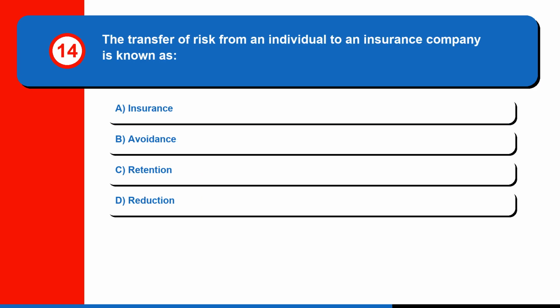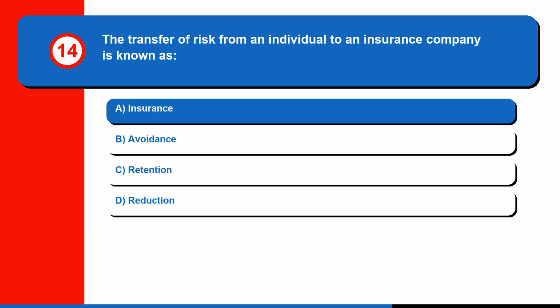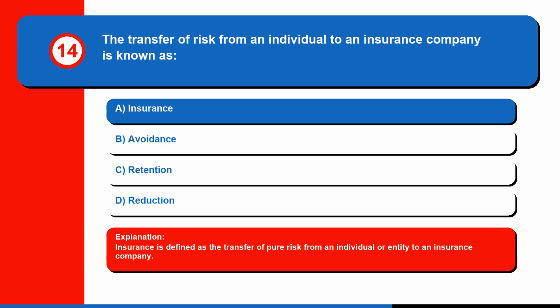Question 14. The transfer of risk from an individual to an insurance company is known as: A. Insurance. B. Avoidance. C. Retention. Or D. Reduction. The correct answer is A. Insurance. Insurance is defined as the transfer of pure risk from an individual or entity to an insurance company.